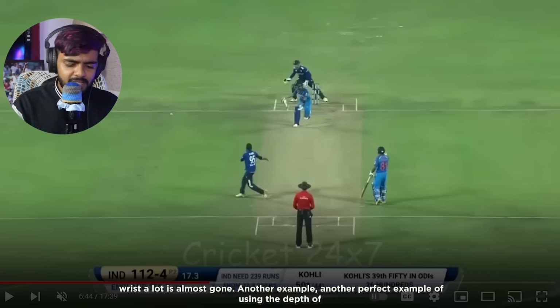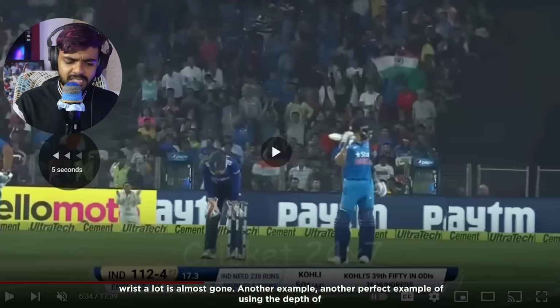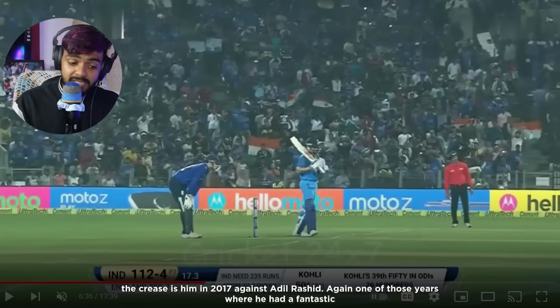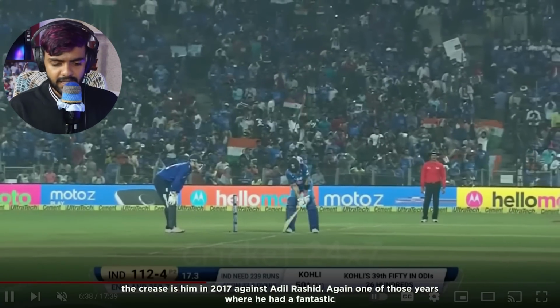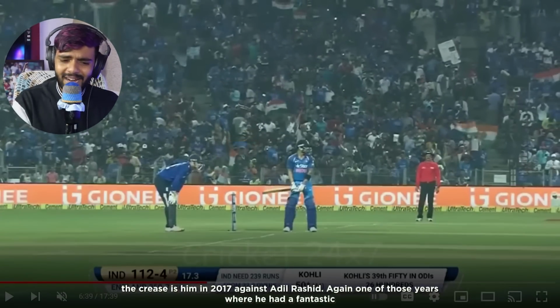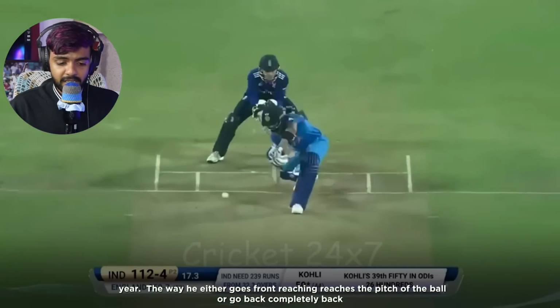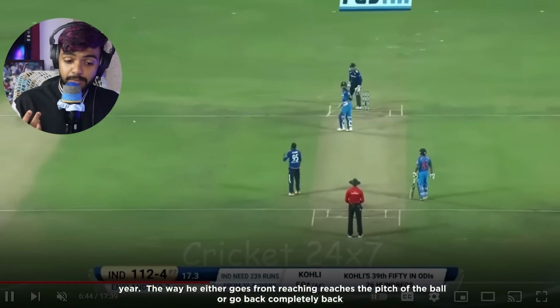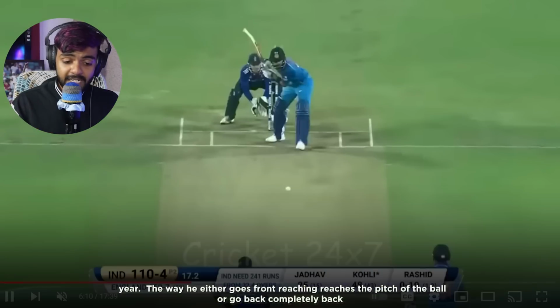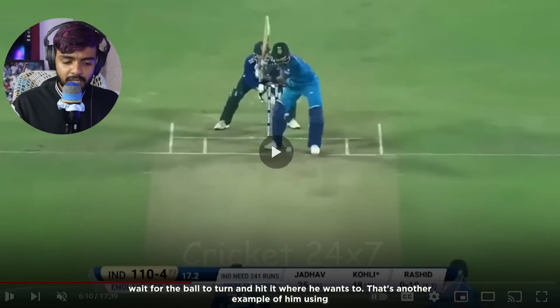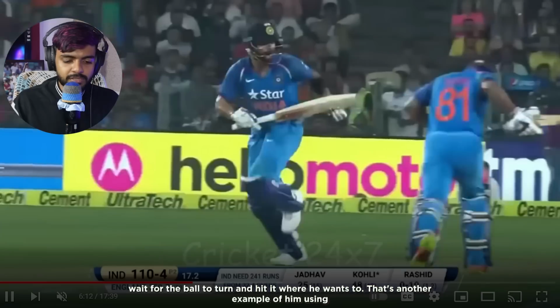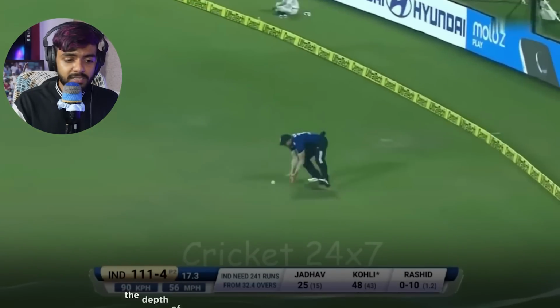Another perfect example of using the depth of the crease is him in 2017 against Adil Rashid. Again, one of those years where he had a fantastic year. The way he either goes front, reaches the pitch of the ball, or goes completely back, waits for the ball to turn, and hits it where he wants to. That's another example of him using the depth of the crease.